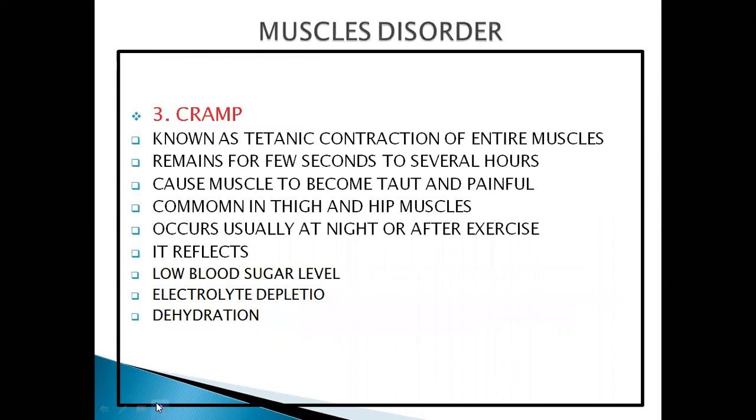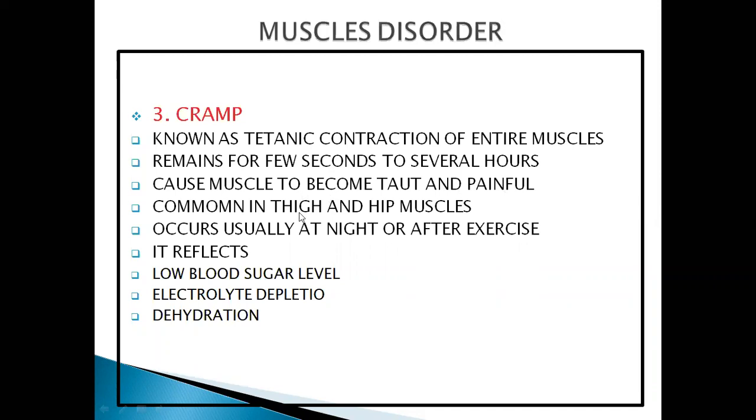Next is cramp, muscles cramp. It is also known as tetanic contraction of the entire muscle, and it lasts from just a few seconds to several hours. The muscles become taut and painful, very tough and painful.